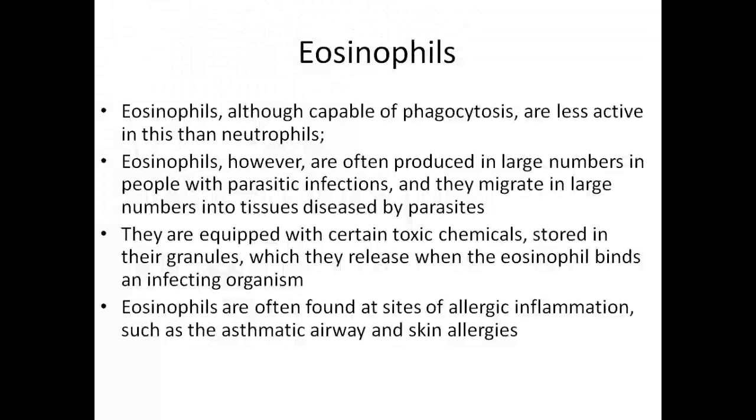So after neutrophils, which are phagocytic cells, we also see the eosinophils. The eosinophils, as we said later, are stained with the red acid dye, eosin, and are also capable of phagocytosis. So they also have this phagocytic property, but they are less effective. The phagocytosis process is less effective compared to the neutrophils. Eosinophils, however, are often produced in large numbers in people with parasitic infection, and in great numbers in tissue diseased by parasites.